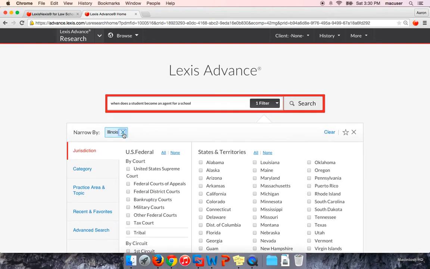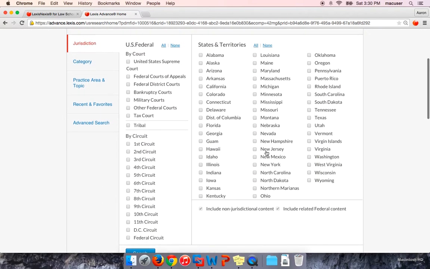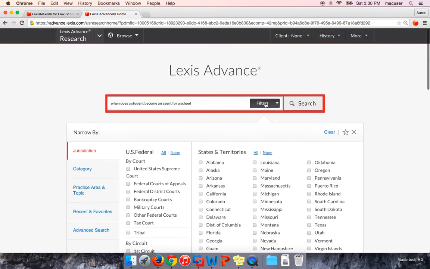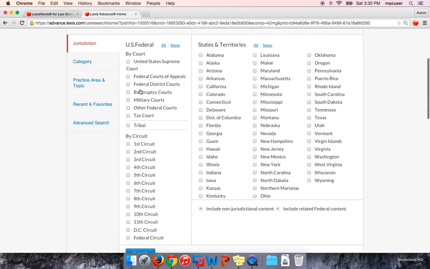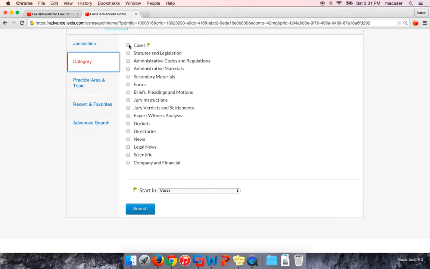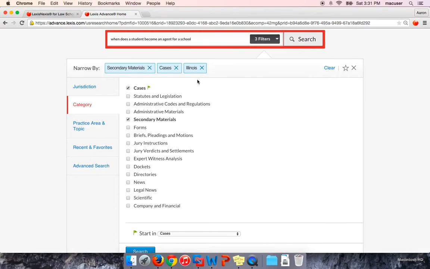filter your results. So a lot of times you may only care about either a certain jurisdiction or you only want to search certain portions of Lexis, so just case law or just secondary materials. So to do that, it's very, very simple. You just click on the filters box here. You'll see your options. Here we'll start with just Illinois. I believe your problem says that you should look to Illinois and outside jurisdictions to kind of make some comparisons, but for now we can just choose Illinois under states, and then under category we'll choose cases and secondary materials, since that's all we're going to look at today in this short video.